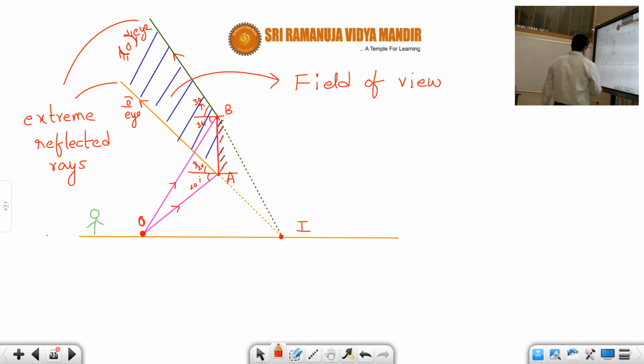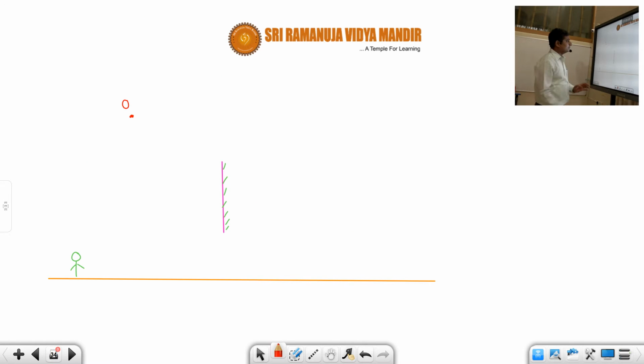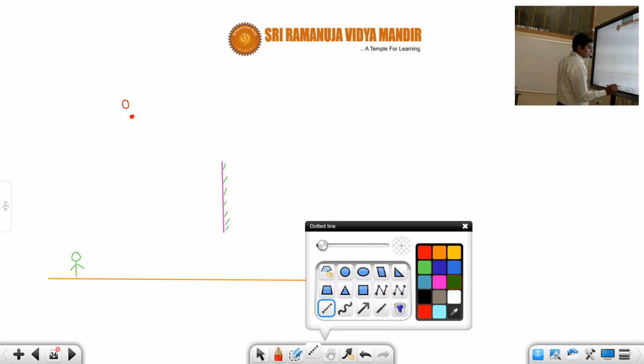Okay, students, and it is a second point, and it is entirely dependent on the position of the object. In the previous example, I took the object down. Now let us say the object is up. Suppose here there is an object and here is a mirror. Now to get the field of view, according to the definition, it is the region between two extreme reflected rays. But to get the reflected rays, first you have to draw two incident rays. So let us draw incident rays like this.